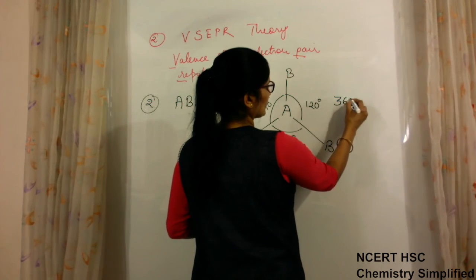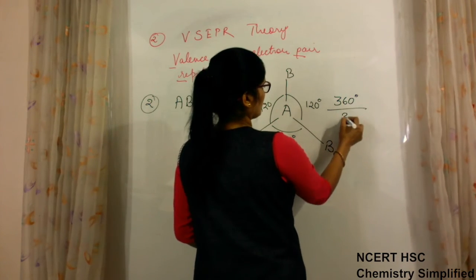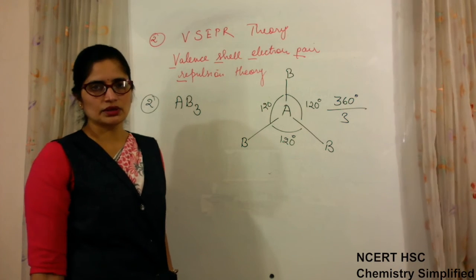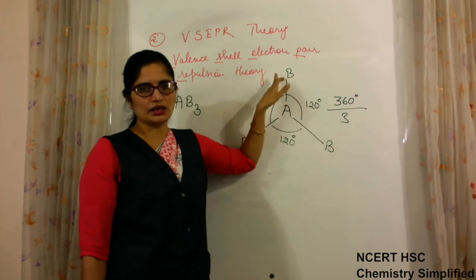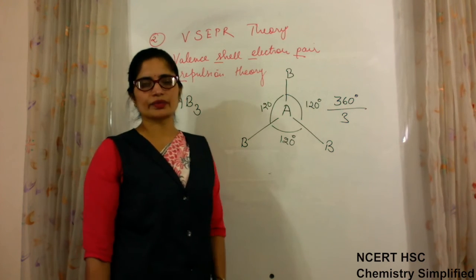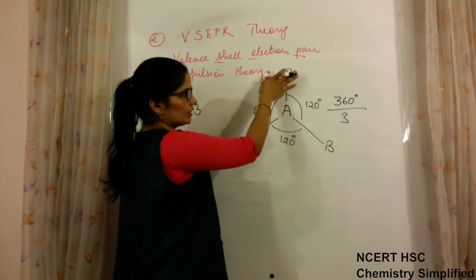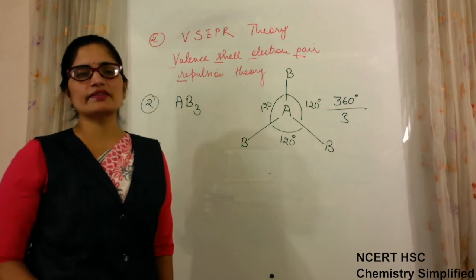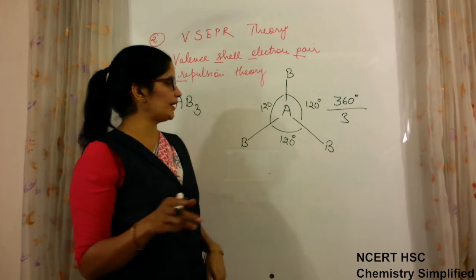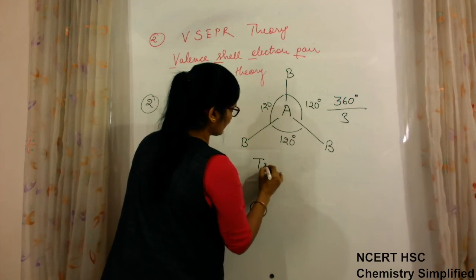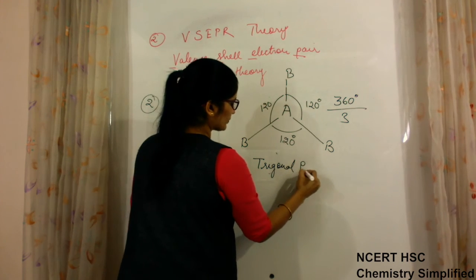Because the total space available is 360 degree, and we have to make 3 bonds, they can arrange at a maximum possible distance of 120 degree, bonds oriented in this manner. When they all make a bond angle of 120 degree, they are all in one plane. Though the space available is 360 degree, these 3 bonds are in one plane only. So this geometry is named trigonal, because of 3 bonds, trigonal planar.